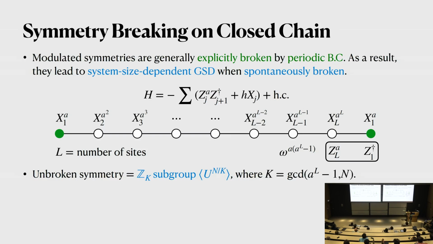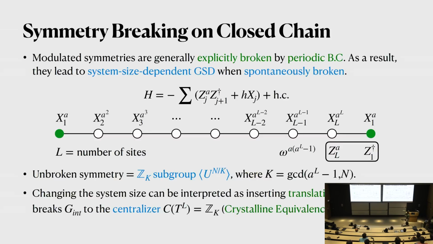Okay, but this might sound very bizarre: how can a symmetry be broken by periodic boundary conditions? But now let me draw an analogy between this and something that we are very familiar with. So let's try to interpret the change of system size as inserting a translation defect. Okay, so this is really a leap of faith. But now there's something that we're very familiar with.